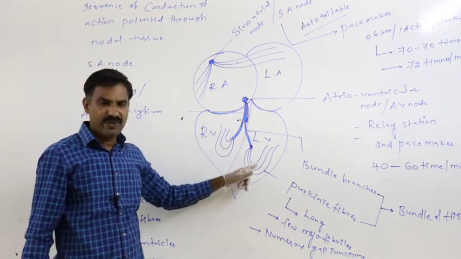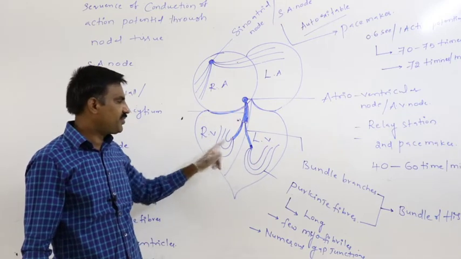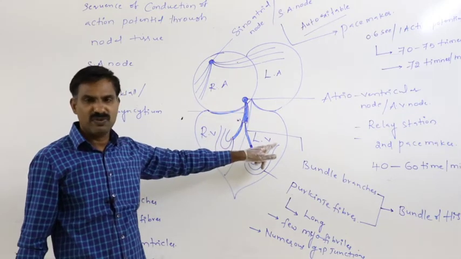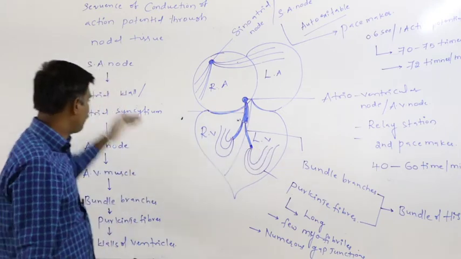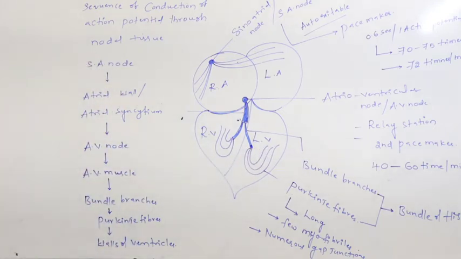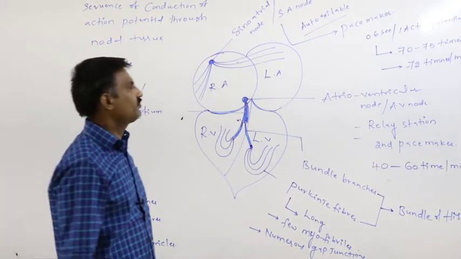Through the Purkinje fibers, this information is conducted onto both sides of the walls of the ventricles. This is the sequence of conduction of action potential through the nodal tissue: SA node, atrial wall or atrial syncytium, AV node, AV muscle, bundle branches, Purkinje fibers, walls of ventricle.